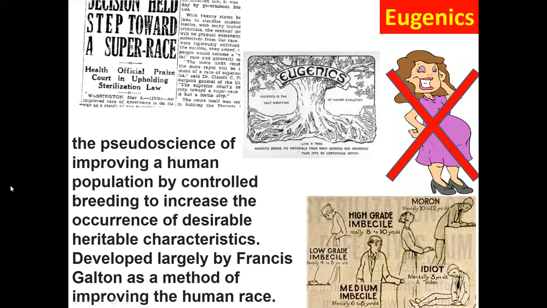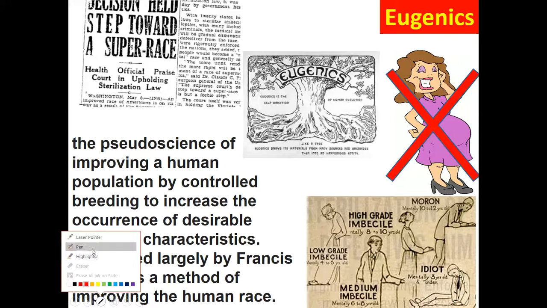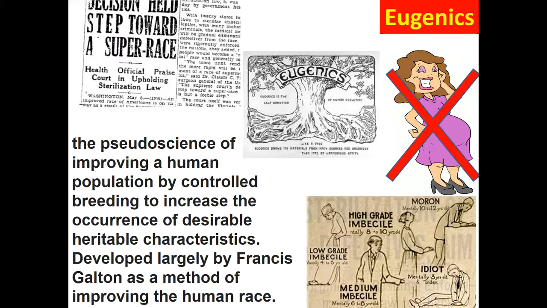And this gets really bad, because let me highlight some of these words on here and show you what we're talking about. So, step towards a super race. How do we do it? Sterilization. What is sterilization? Getting real serious on it. That's where we sterilize people and we make it impossible through surgery for people to breed. We take away, mainly from men and women, their ability to reproduce. I'm not going to go into the gory, horrific details of how this is done, but you should now know how one is sterilized. And this is law.